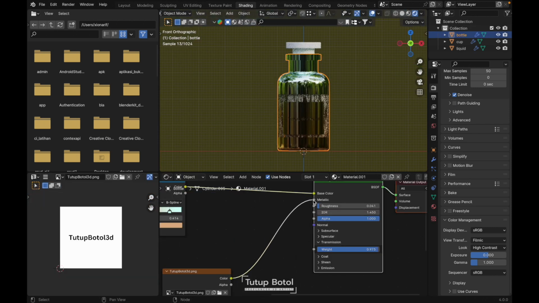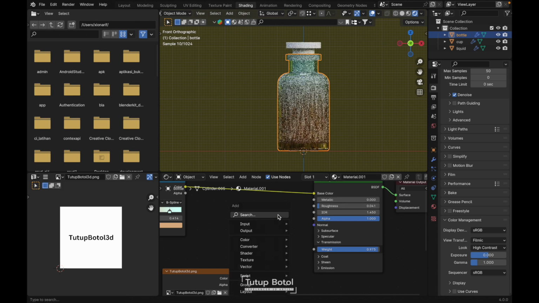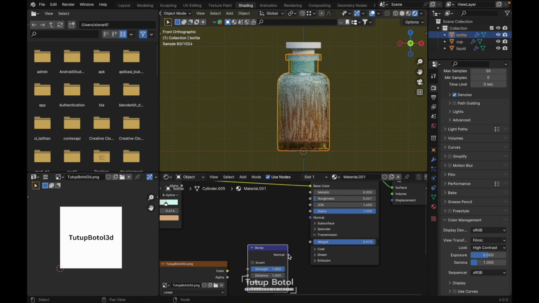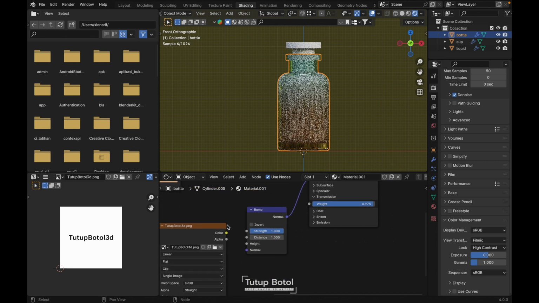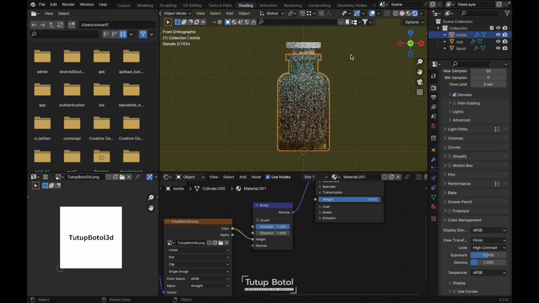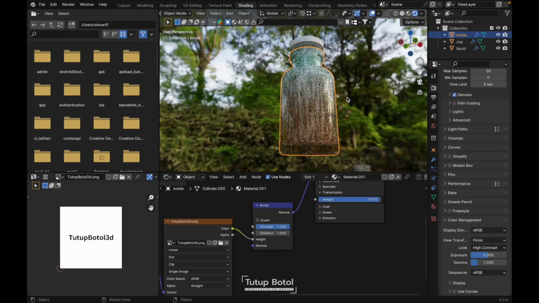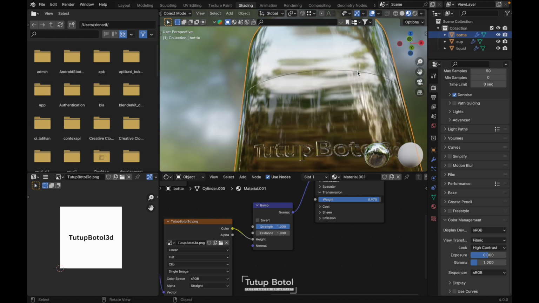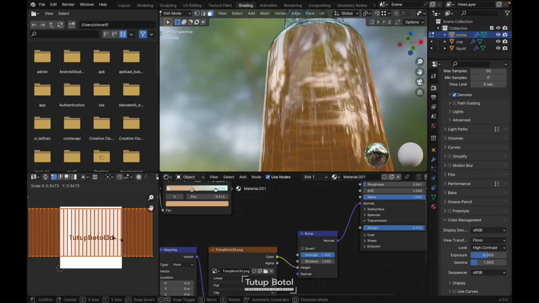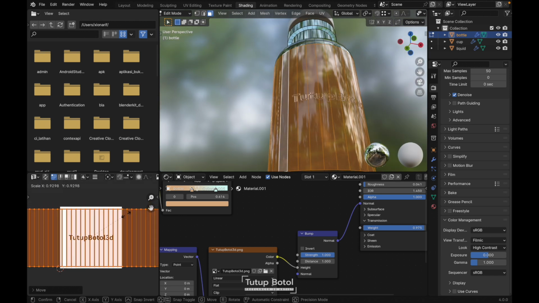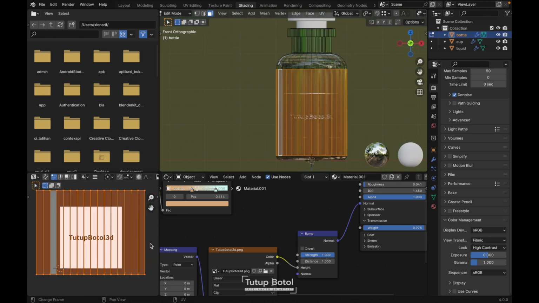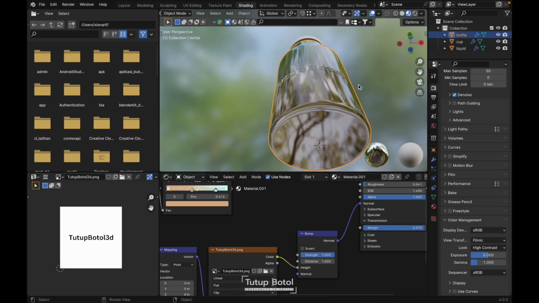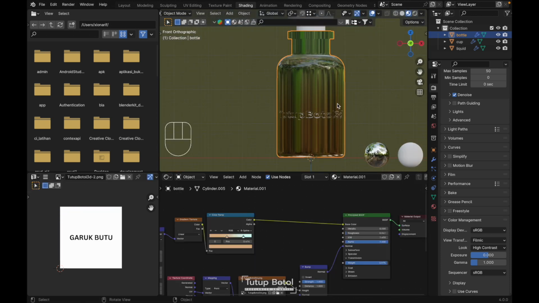Let's move this up. Let's disconnect from this metallic over here and press Shift A, we need a bump node, put it over here, connect normal to normal, and color to height. So we will have a result like this. Yeah, like this. Let's create another label.